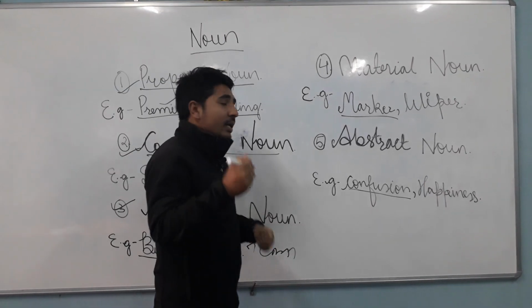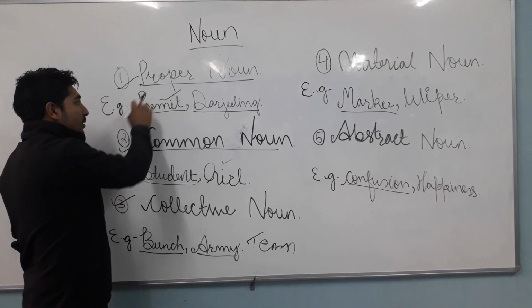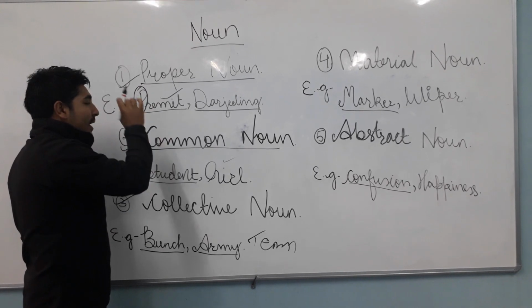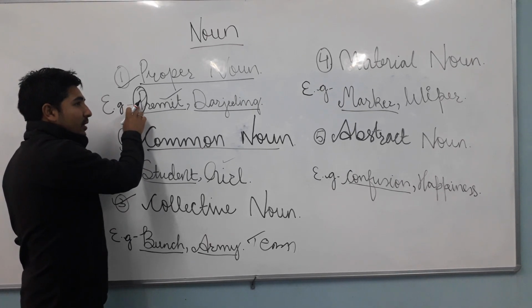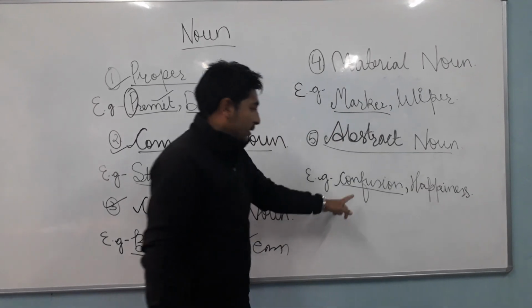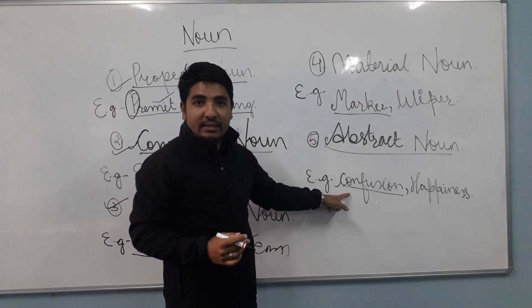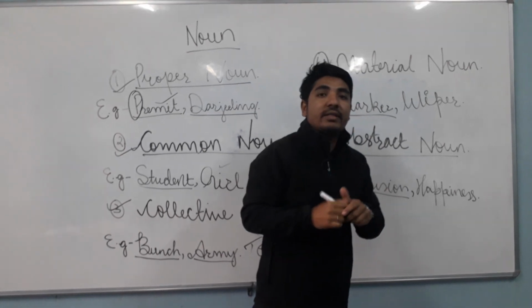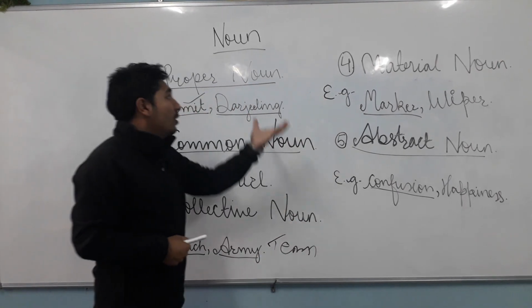One thing you have to remember, in proper noun, it starts with a capital letter. All the proper nouns have to start with a capital letter. You have to understand that one. And abstract noun, you can see, abstract noun actually comes from adjective. We can use it later on when I deal with adjective, I will make it more clear. So, that's all, this is noun.